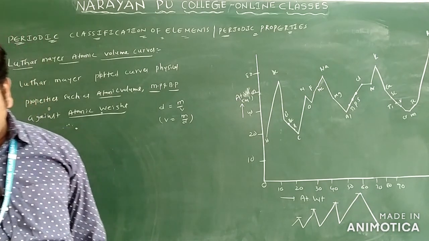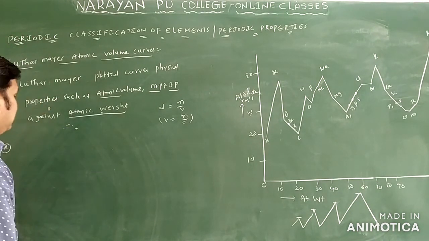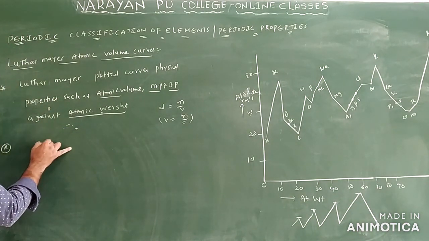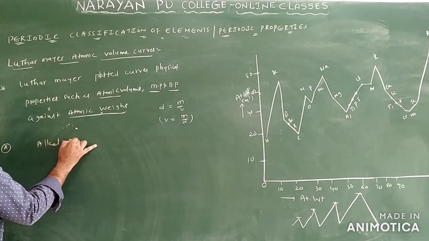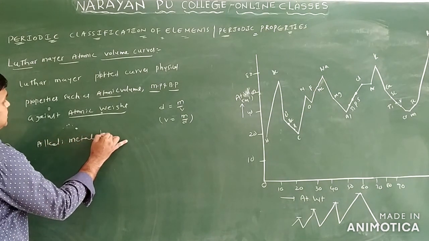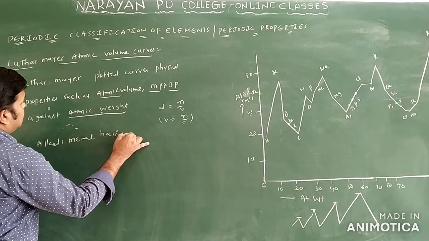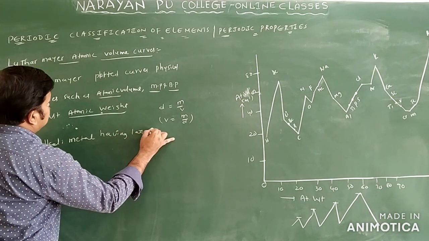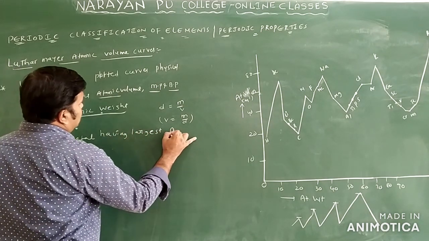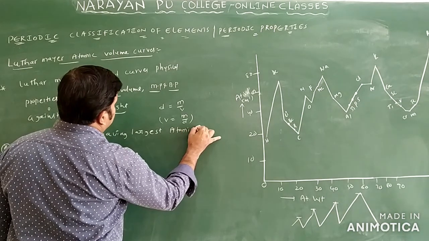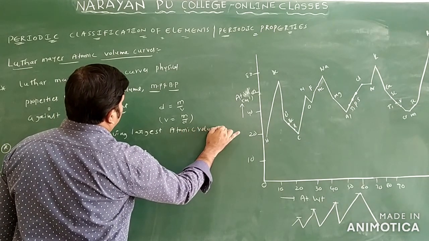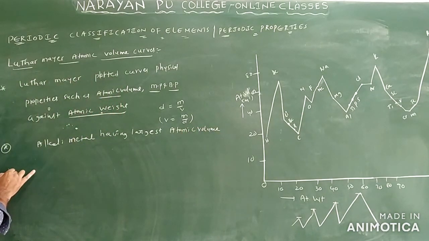You will write the first point here: alkali metals have the largest atomic volumes, from the graph.